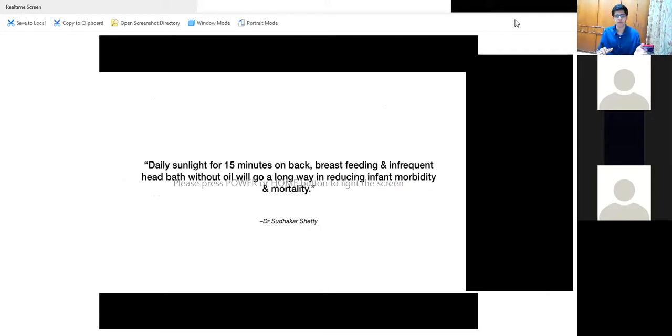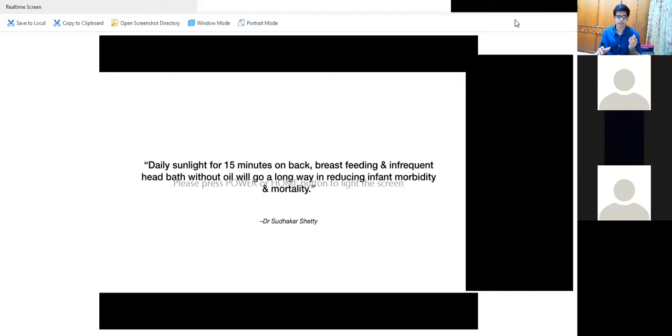Now, we have finished with the topic, but one last advice that you should always give your patients: daily sunlight for 15 minutes on the back. Breastfeeding: exclusively breastfeeding for 6 months, and after 6 months you have to start complementary feeding. But along with that complementary feeding, you have to also give breastfeeding up to 2 years. You should not stop at 6 months.